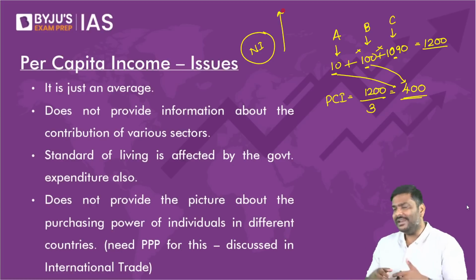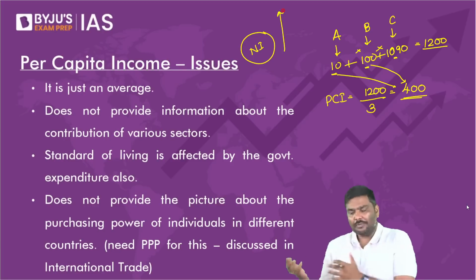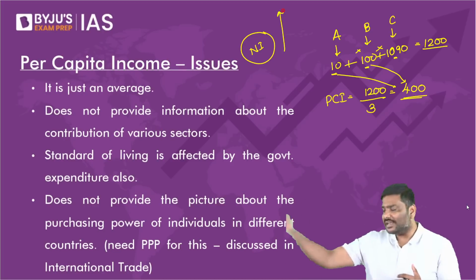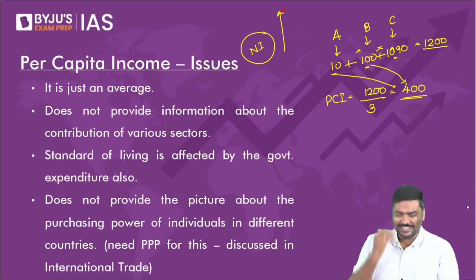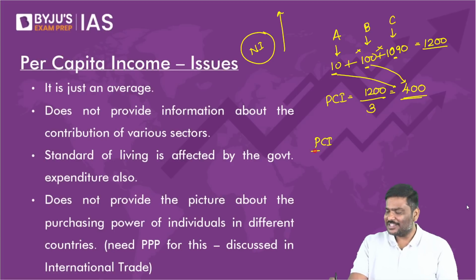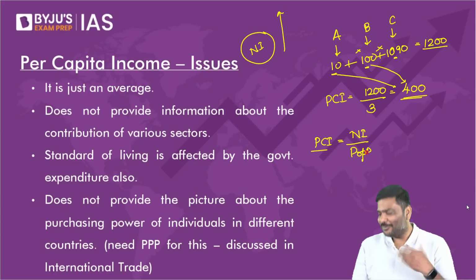Please tell me, if the per capita income increases, does it not represent that national income is increasing? If the per capita income keeps on increasing, does it not mean that national income is increasing? Unable to understand anything. My goodness. What is the formula for per capita income? National income divided by population.